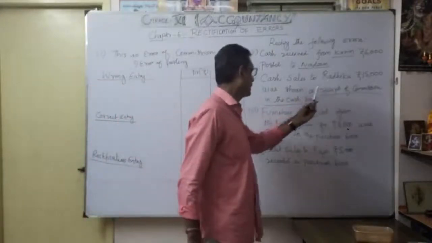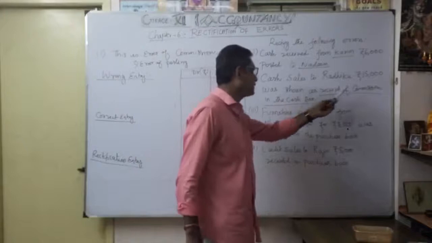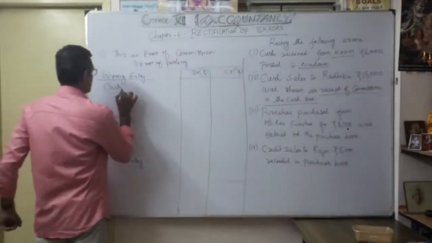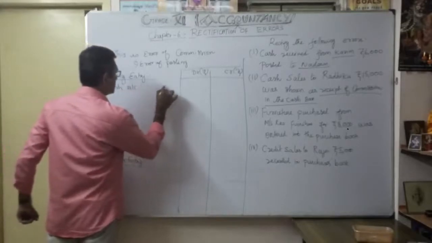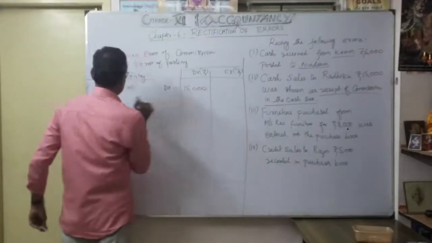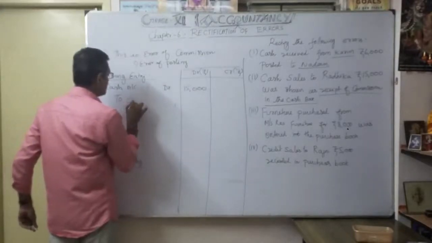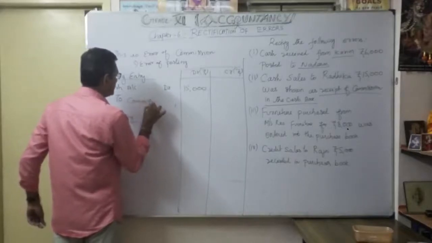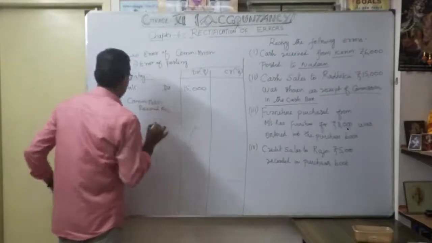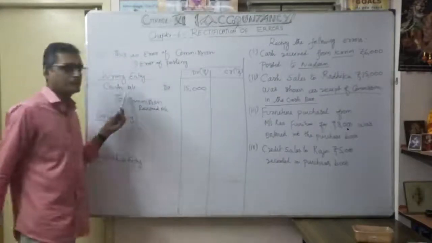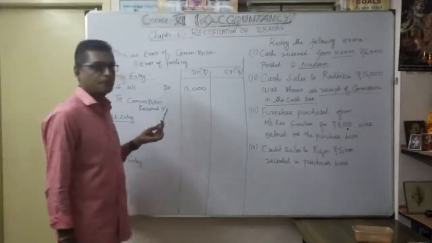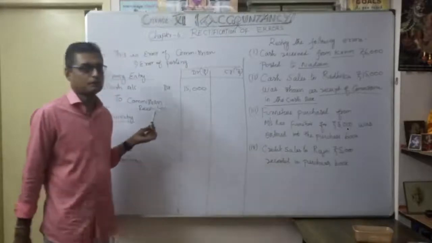Cash sales to Radhika 15,000 was shown as receipt of commission in the cash book. So what's the wrong entry? Cash account debit, how much? 15,000. It is shown as commission, as an income. Commission received account. Understood? The cash account is a real account, so debit what comes in. That is correct. But commission received is also a nominal account, as an income, correct?